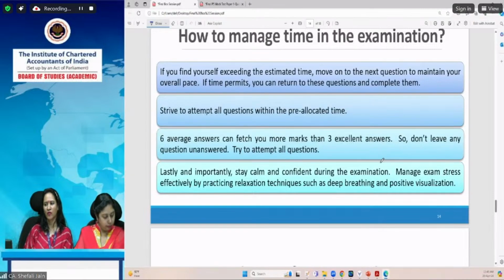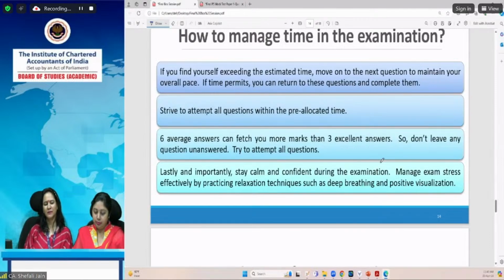As we have been laying emphasis on this again and again, just try to attempt all questions within the pre-allocated time. The reason behind this is that 6 average answers can always fetch you more marks than 3 excellent answers. So don't leave any question unanswered. Try to attempt all questions.